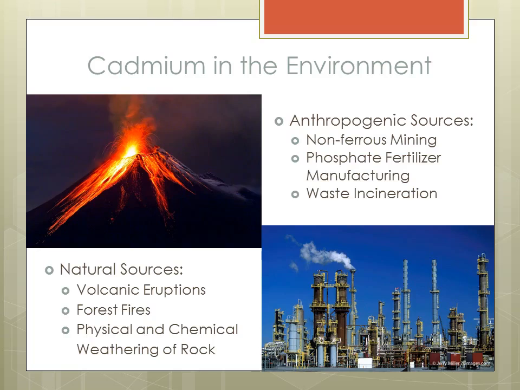Cadmium can be released into the environment through natural and anthropogenic sources. Natural sources of cadmium emission include volcanic eruptions, forest fires, and physical and chemical weathering of rocks. Anthropogenic sources of cadmium emission include non-ferrous mining, phosphate fertilizer manufacturing, and waste incineration. Anthropogenic sources of cadmium emissions constitute the majority of cadmium that is emitted into the environment.